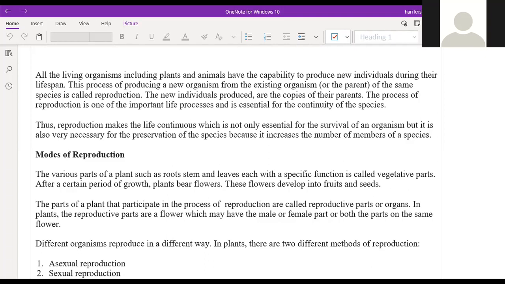Every day many new babies are born, and many people die on the same day. So reproduction is very important to preserve the different types of species.